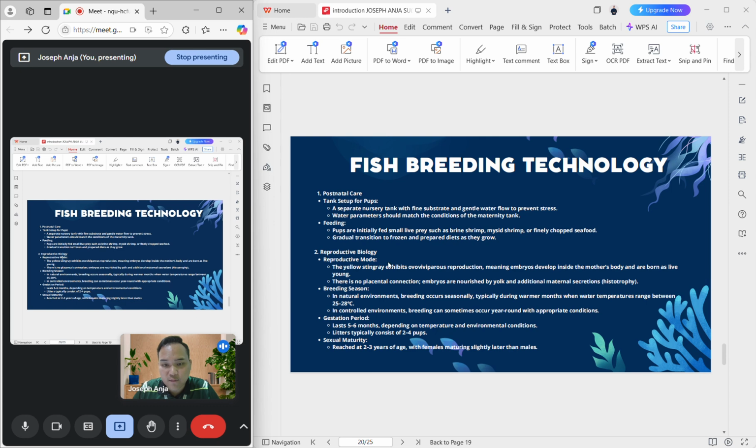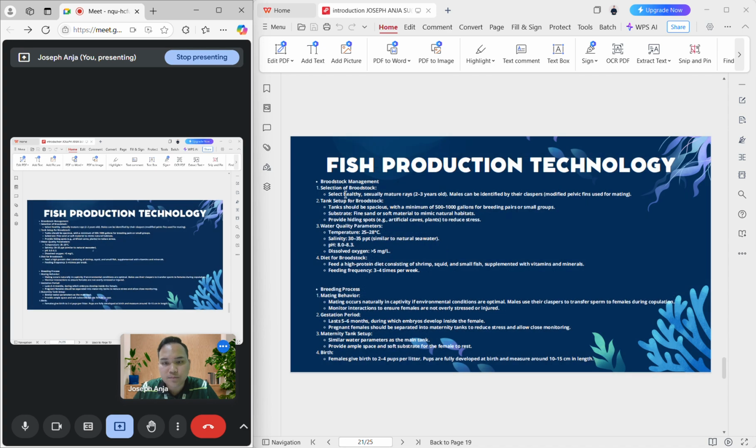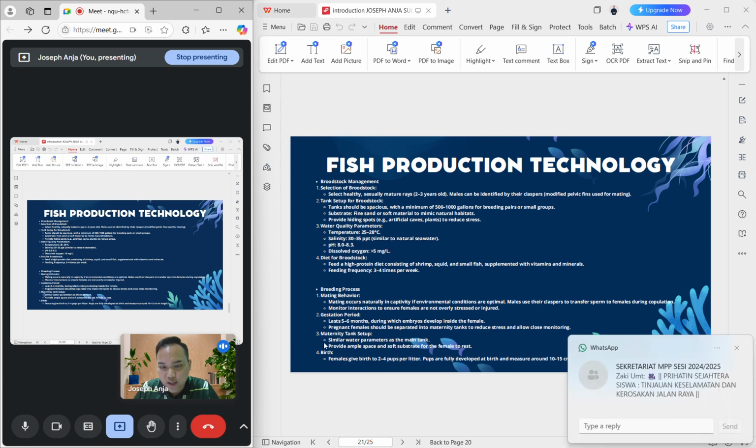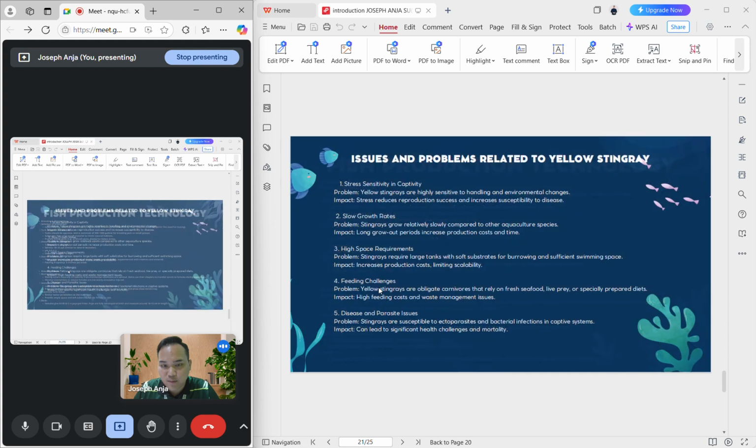Secondly is reproductive biology. In this we can know about their mode, breeding season, gestation period, and sexual maturity. They also have broodstock management in fish production technology, which covers selection of broodstocks, tank setup of broodstocks, water quality parameters, and diet for broodstocks. Then we also have their breeding process. We can know about mating behavior, gestation period, maternity tank setup, and their birth.